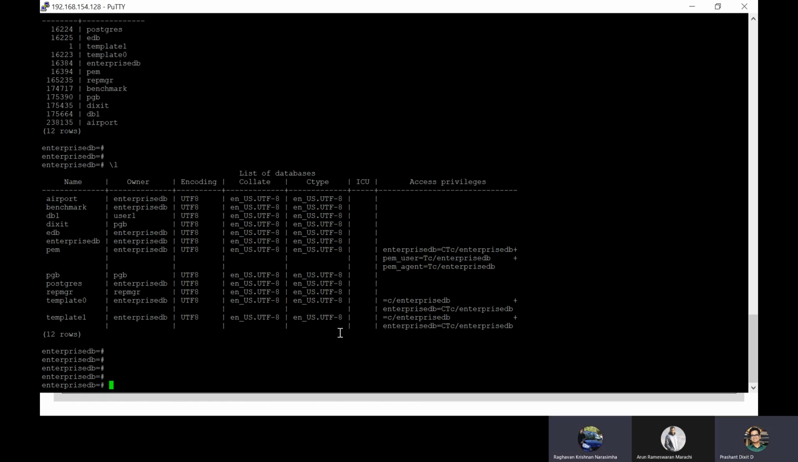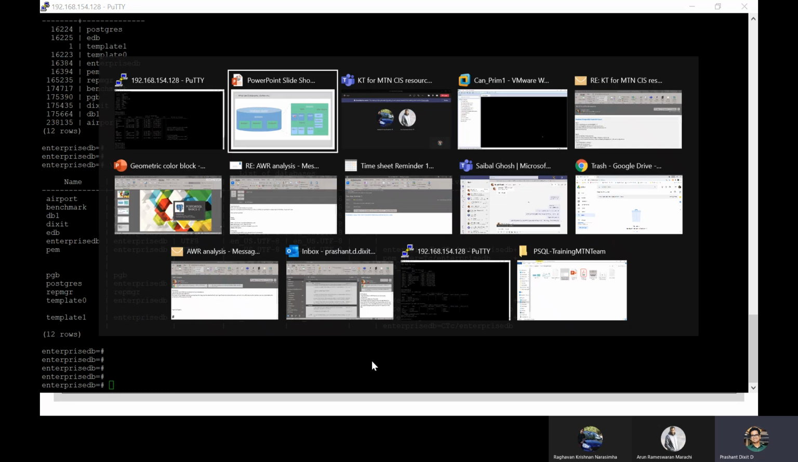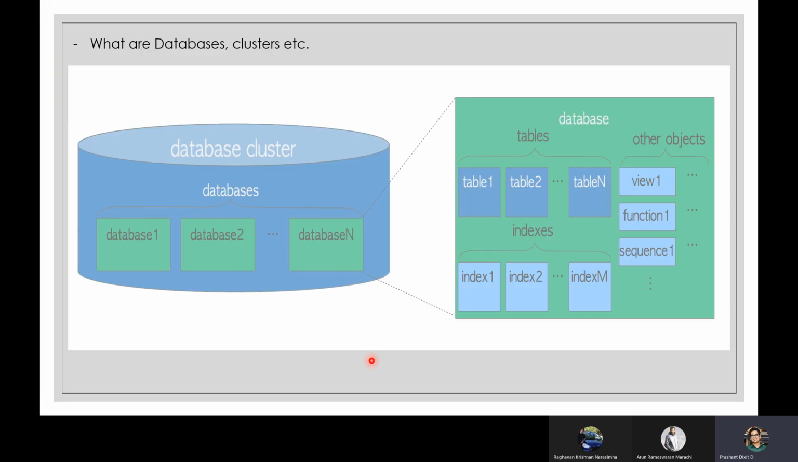Yes, Prashant. Yeah, very good. Perfect. Okay, so let me once again reiterate the definition of a database cluster. A database cluster is just a collection of databases that is managed by a single instance of a running database server. Now you will be able to relate what exactly an instance is, what a database is, what a cluster is, and what the tables and indexes inside are.